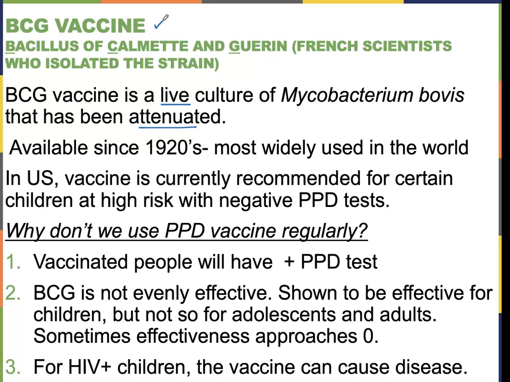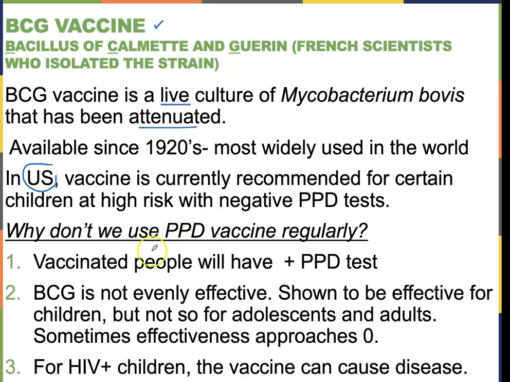Many people have it, and basically it's more cost effective for everybody to get the vaccine, right, than it is to check everybody for it at some time. So again, in the U.S. the vaccine is currently recommended for only certain people with high risk of getting tuberculosis.